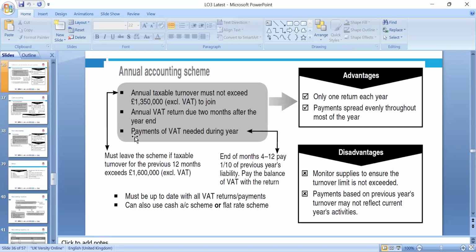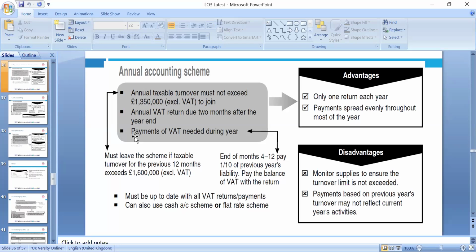So different VAT schemes we can choose. Annual accounting means you do the return once a year, not every quarter. For annual accounting, taxable turnover must not exceed 1.35 million. So please, that's what we need to look around. To join, an annual return is due 2 months after the year end. The turnover shouldn't exceed 1.6 million, excluding VAT, for the next 12 months.